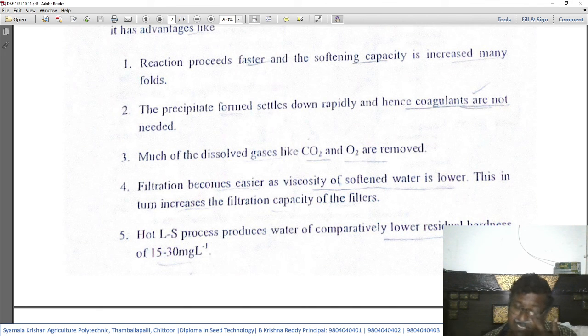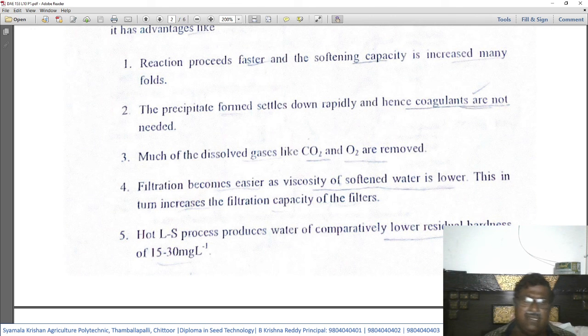there is no need for coagulants because the precipitate will settle very rapidly. Number three, much of the dissolved gases like carbon dioxide and oxygen are removed. When the water is heated to high temperatures ranging from 80 to 150 degrees centigrade, the dissolved gases, as we already discussed in the previous chapter, CO2 and O2, will automatically get removed, and these gases will go out from the water.